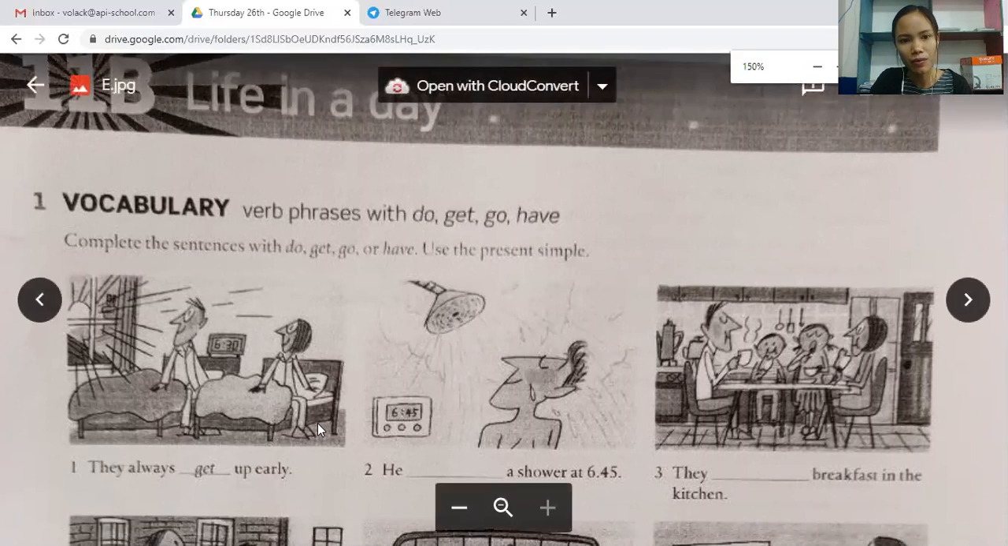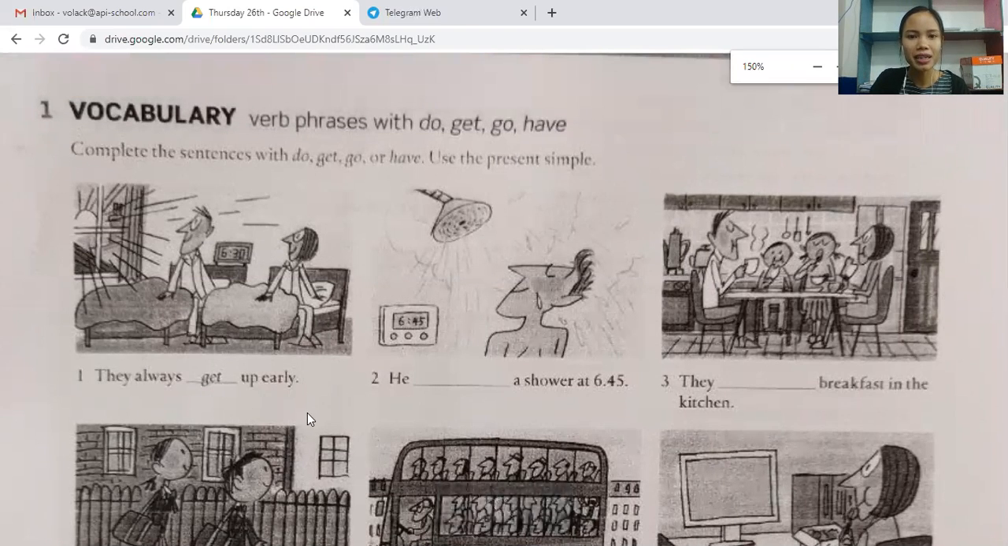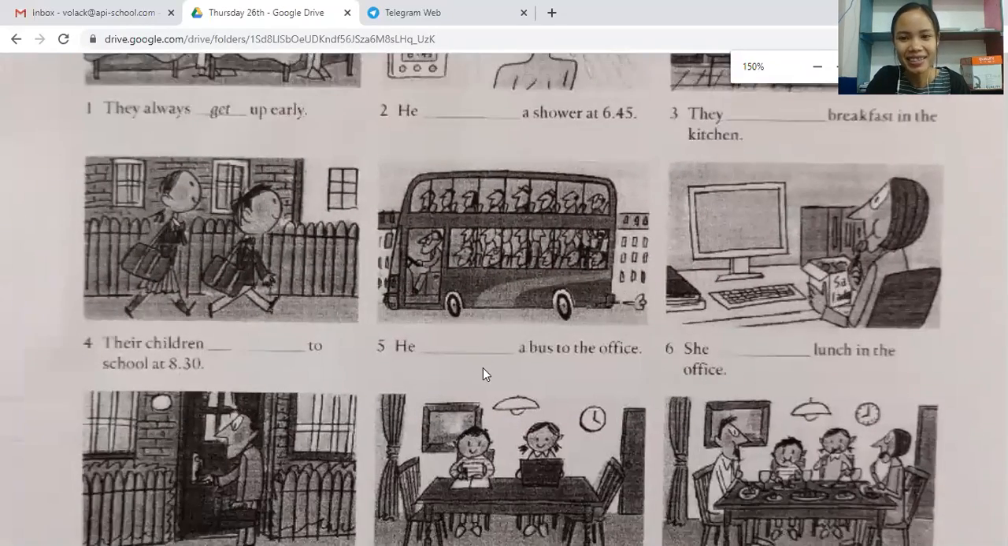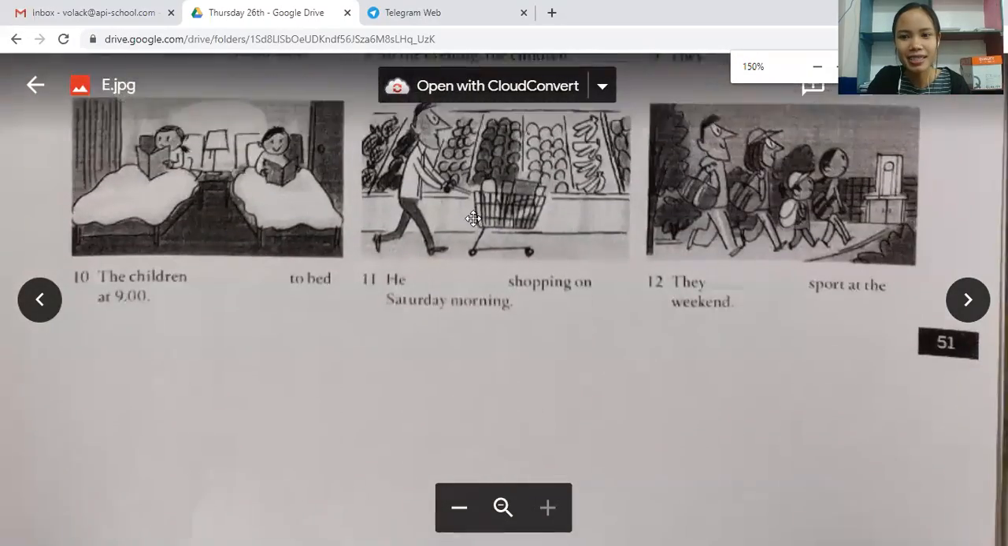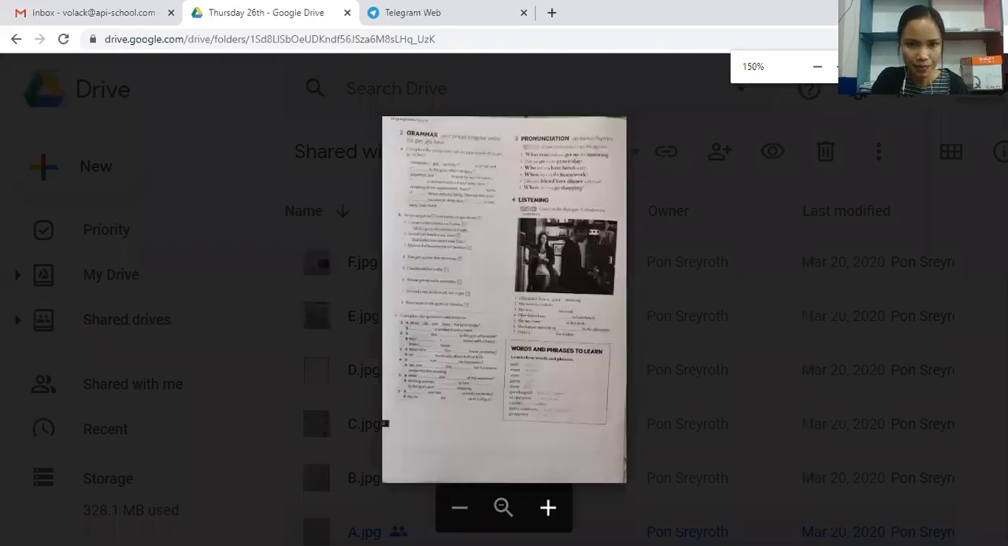For example, they give you number one already. The example for number one is that they always get up early. You cannot say they always do up early or have up early, because get up is supposed to be together and has the meaning of when you get up in the morning at 7 or at 6 o'clock in the morning. Okay, you can do exercises from number 1 to number 12. And then another exercise. I think this is the last one.